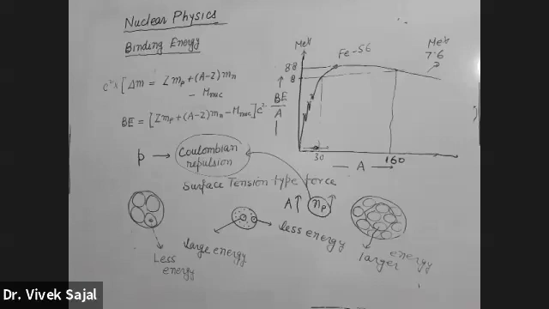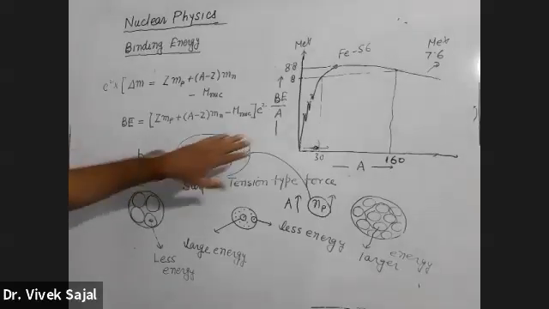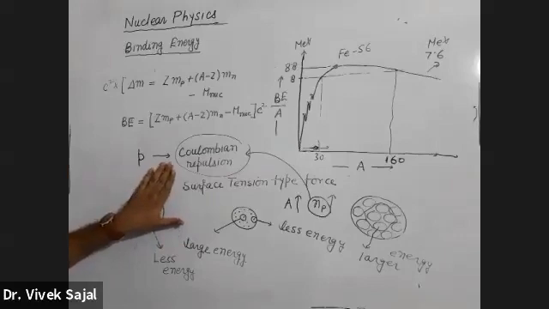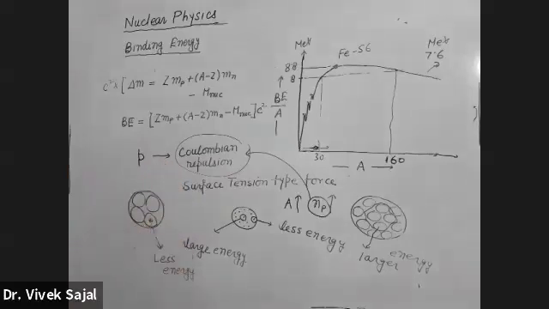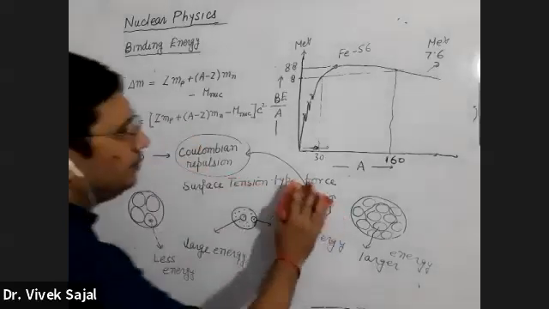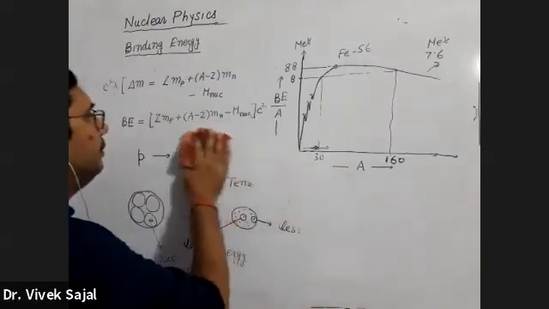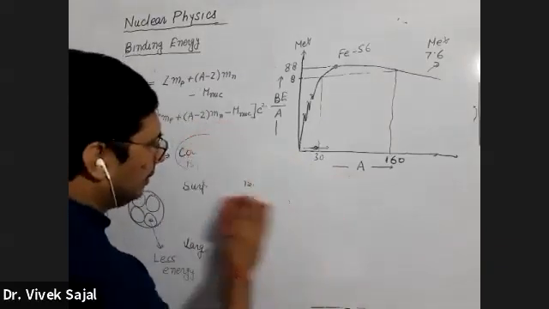Initially, they were able to explain this graph with the help of these two types of forces: one is repulsive force, another is surface tension. On the basis of this graph, I can explain how nuclear fusion and nuclear fission come into the picture.